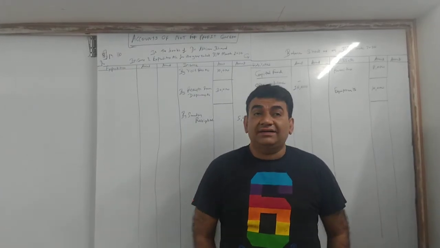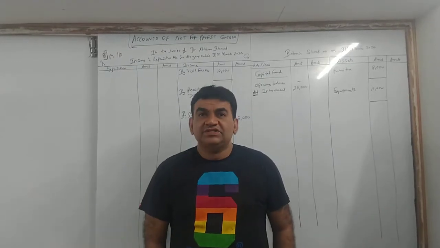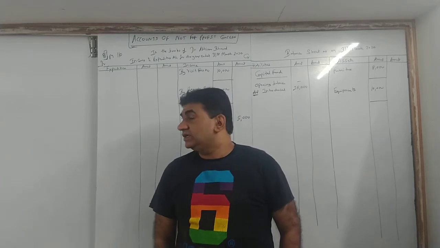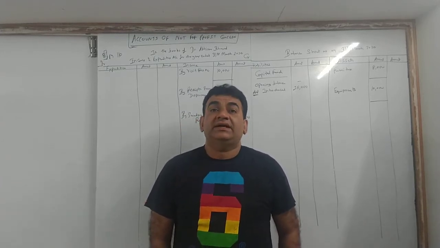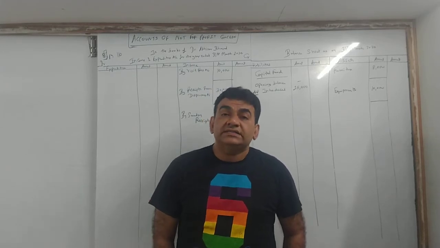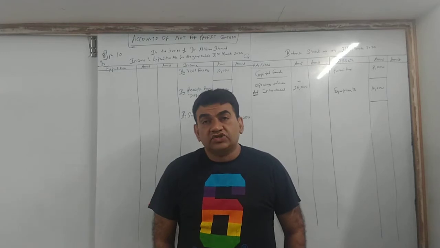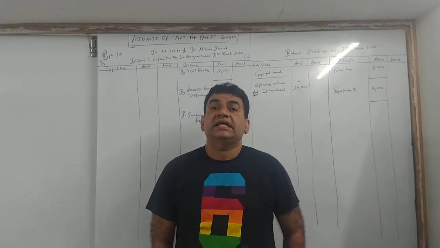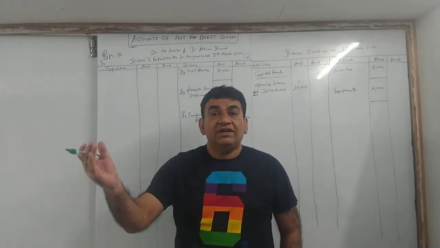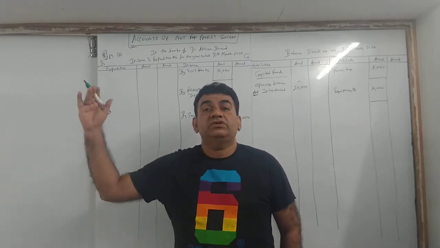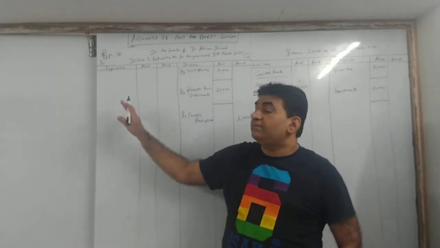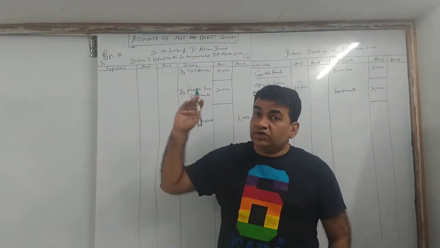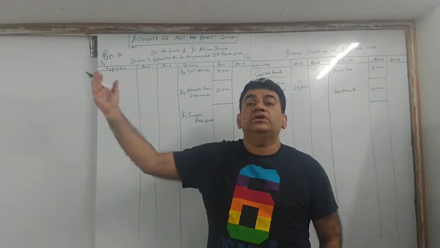Next, drugs. Now don't get mistaken by the word drugs. He is a doctor. For doctors and hospitals, drugs means nothing but medicines. The medicines which the doctor gives or the hospital issues to the patients are called drugs. You will buy medicine to be given to the patient. So when you buy, for you it will be an expenditure because you are buying it to give to the patient.